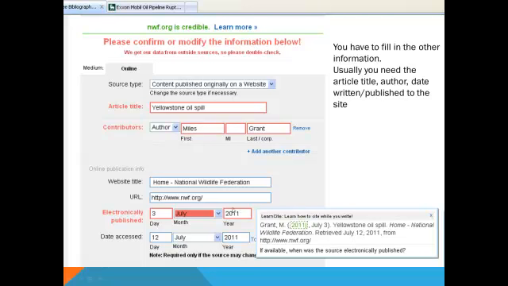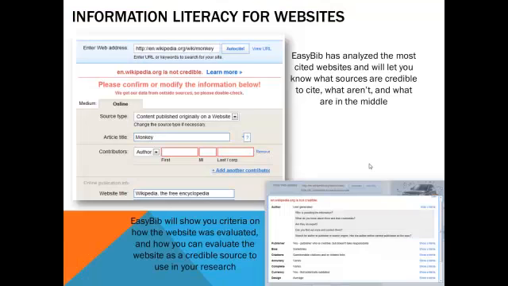Now the nice thing, beside these red boxes, when you're in that area, there is a help box, and the help box can help you with that. If you need some help, you just click on it and it's going to take you through some information to help you decide what you need for that. It does have information literacy on it. For example, it says Wikipedia is not credible, and it tells you why and shows you the criteria that it established to decide whether they are credible or not.